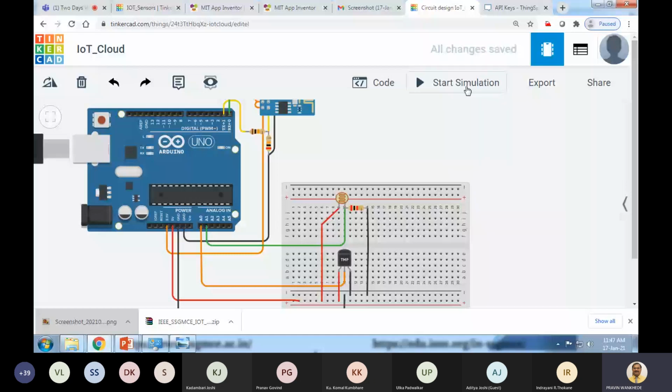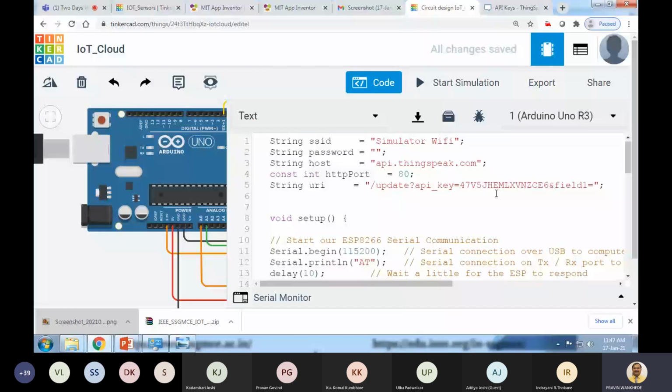What you have to change is the Wi-Fi. We need Wi-Fi, so either use your own Wi-Fi router at home, or create a mobile hotspot to give Wi-Fi to this network. Whatever your SSID or the name of your hotspot is, you just write it there, and then write the password of your Wi-Fi. Then download that code to your Arduino and execute everything again. Then you can see that your real IoT node will give you the data on your mobile app.